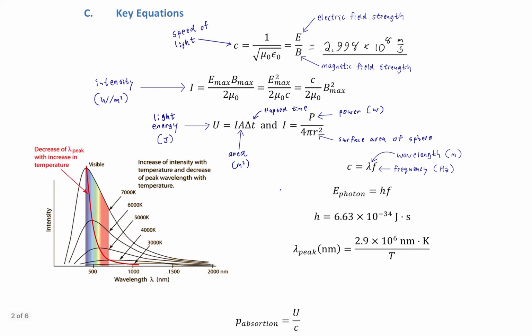Now on to the energy of an individual photon. So this is E sub photon, that's energy per photon. It's equal to h f. Well, what is h? h is something called Planck's constant. It is one of the fundamental constants of the universe. In fact, as far as we know, there are only three fundamental constants of the universe, and at this point in physics, you have now seen all three with the introduction of Planck's constant.